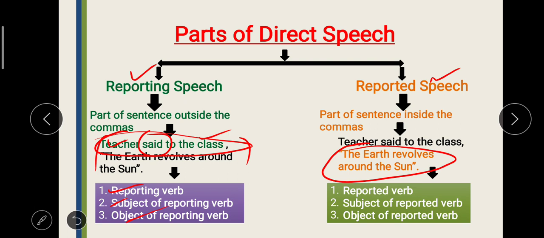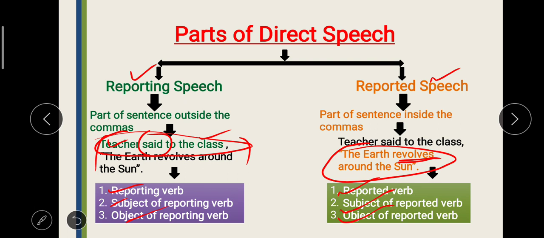In the same way, reported speech can also be divided into three equal parts: reported verb, subject of the reported verb, and object of the reported verb. So if we study "the earth revolves around the sun," in this part of the sentence you can see "revolves" is the verb, and because this is part of reported speech, it is known as the reported verb.